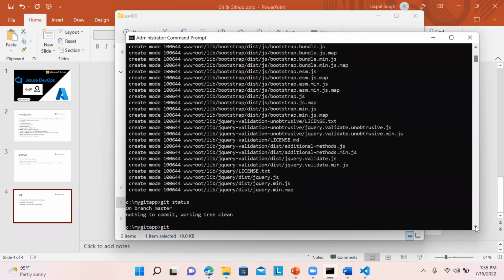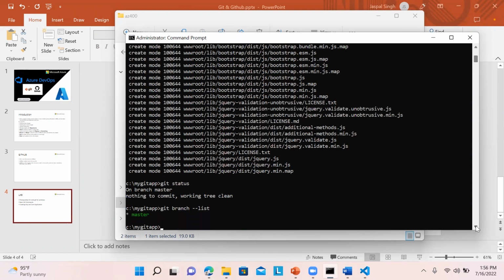Git, and we can mention over here, branch hyphen list. So first we need to add it. It puts the files in the staging area. Then we do the commit, and you can see now it is showing with the master branch over here.